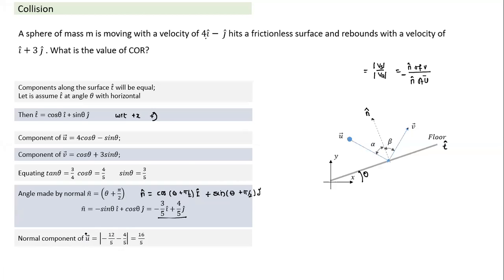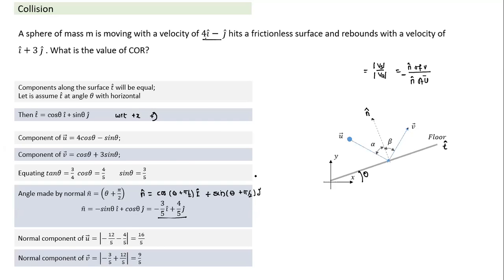Let's look at this. What is the normal component of initial velocity along the n cap vector? I have to take the dot product of this quantity with n cap. So 4 into minus 3 by 5, minus 4 by 5, and minus 1 into 4 by 5. This is the value. It is negative. Of course, this has to be negative. It means the n cap direction we have come around to is the correct one. It will have negative velocity. So if I take this, the magnitude becomes equal to 16 by 5.